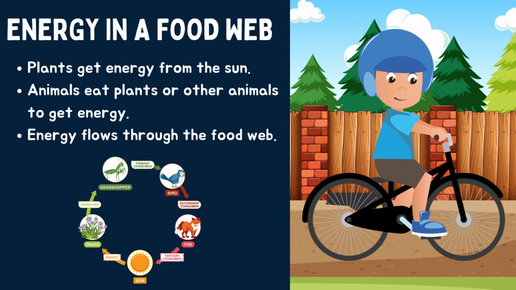So in nature, energy starts with the sun. Plants use it, then animals eat the plants, and that's how energy moves in a food web. So basically, plants take it from the sun. They make their own food and get energy through photosynthesis. Then an animal will eat it or a human will eat it, and the energy will be transferred to the next one and the next one and the next one. Remember when we did food webs and food chains?